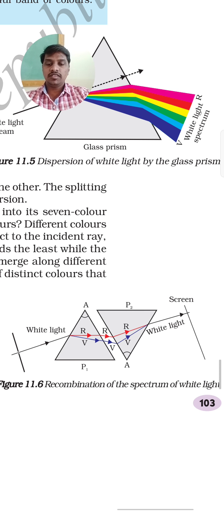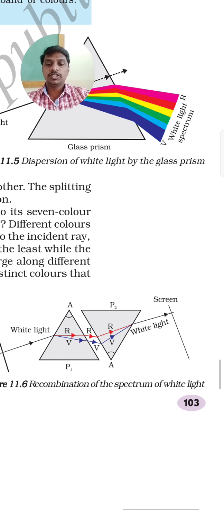So they have given here another diagram, that is recombination of spectrum of white light. Recombination of spectrum of light means, if we pass the white light through two different prisms, we are going to get once again the white light. Initially the white light is passed through the prism, that will be converted into 7 different colors. If we pass those 7 different colors into another prism, once again it will be converted into white light.